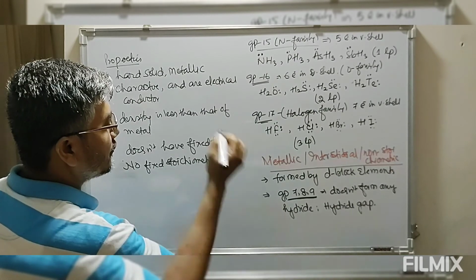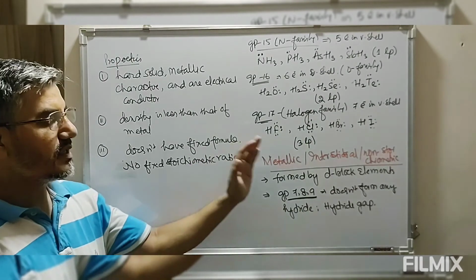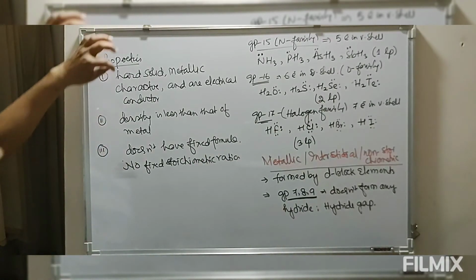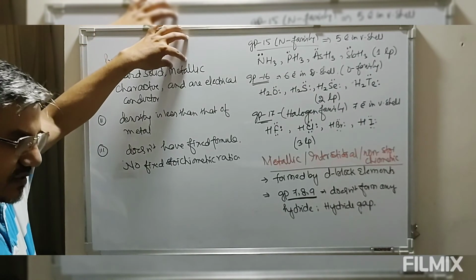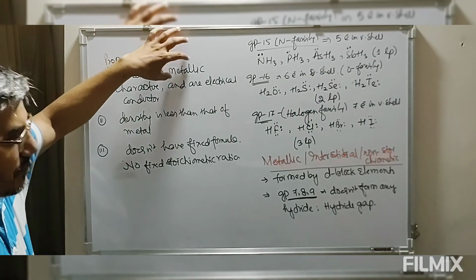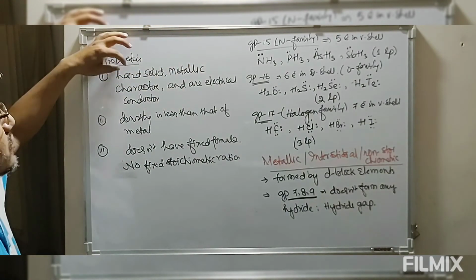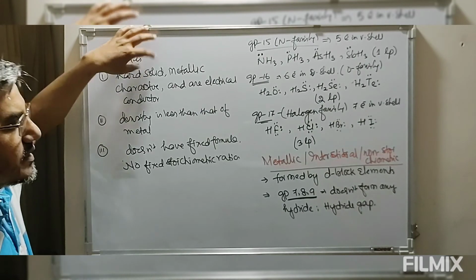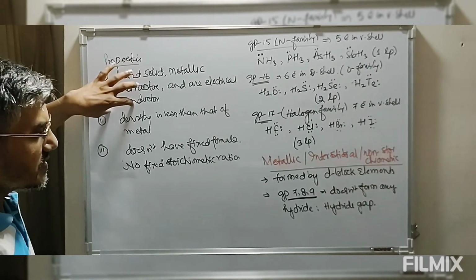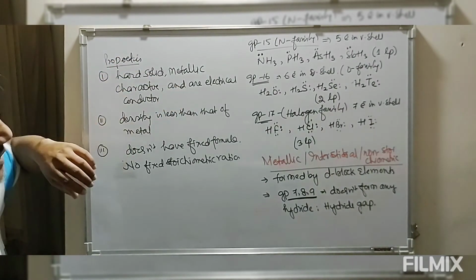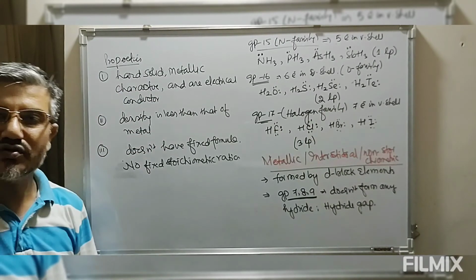So these are a few important properties of these metallic interstitial hydrides. I repeat again, they are hard solids, they have metallic character, and since they have metallic character, they show electrical conductivity. Now since they are hard solids, they will have a high melting point. When we compare the density of these hydrides with the density of pure metal, their density is less than that of metal, because of the incorporation of hydrogen, the volume undergoes expansion.